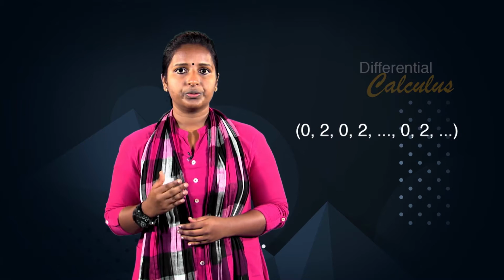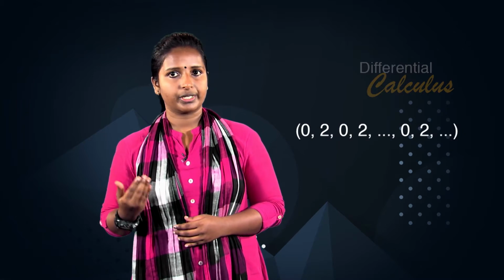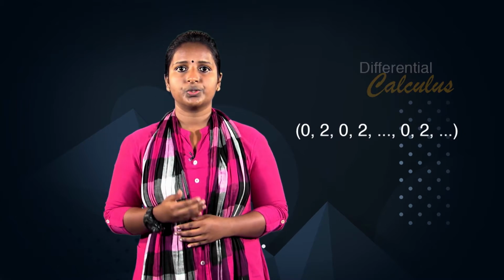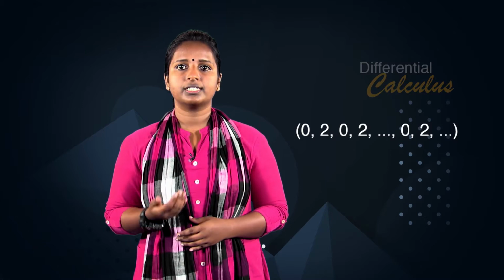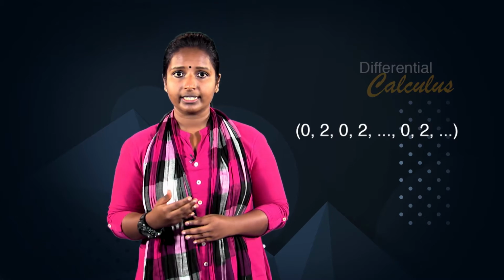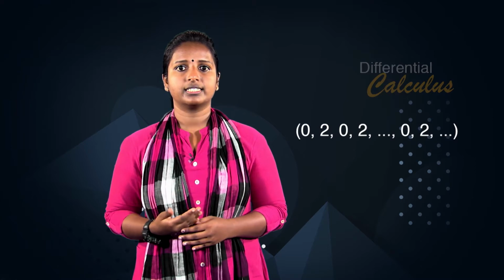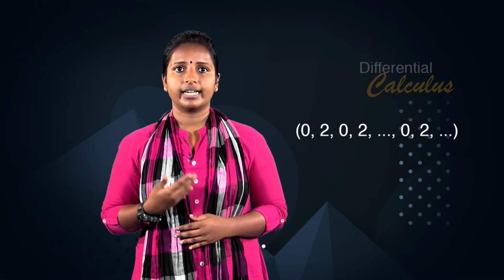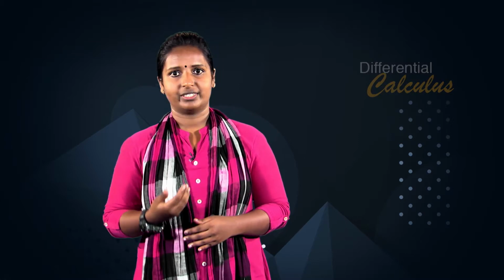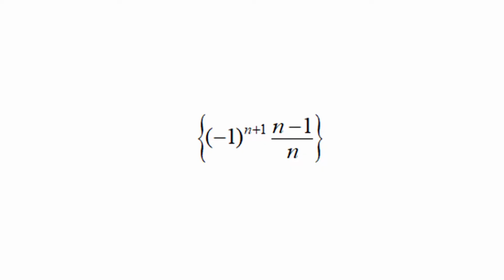We also observe that the sequence 0, 2, 0, 2, etc. does not converge to any real number, because the terms of the sequence are alternately 0 and 2, and hence they never accumulate near any unique value. Therefore, the sequence diverges.